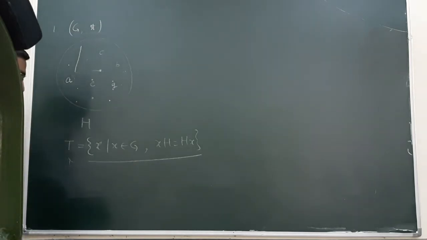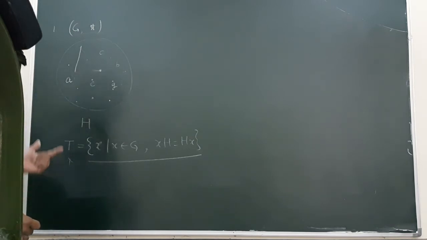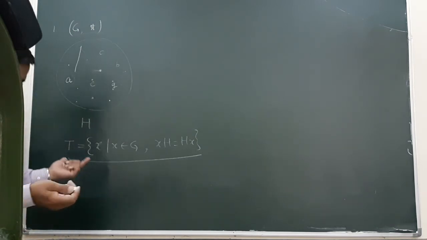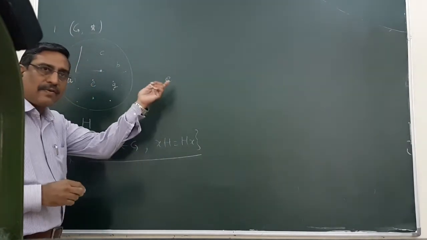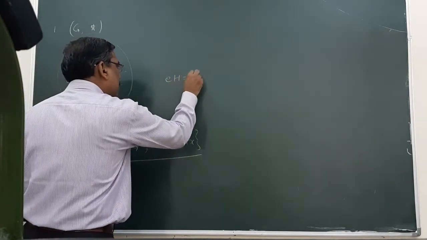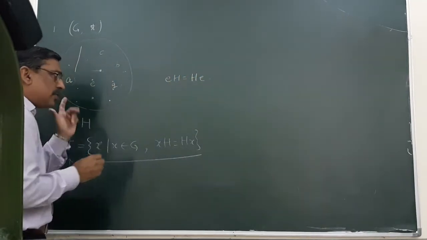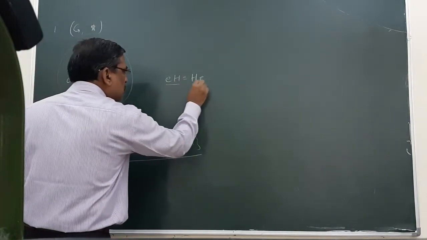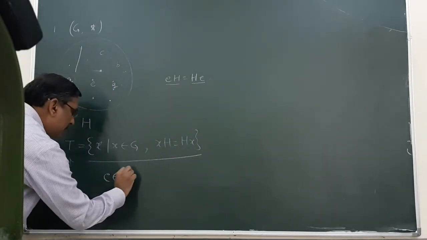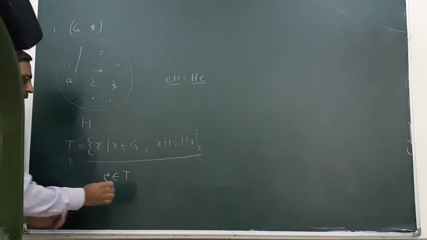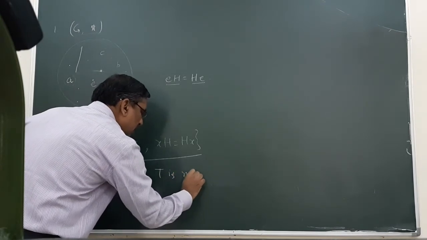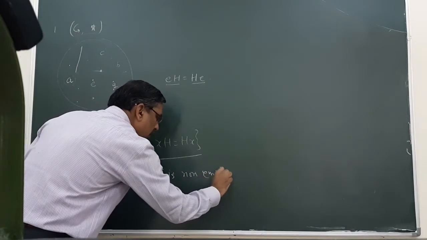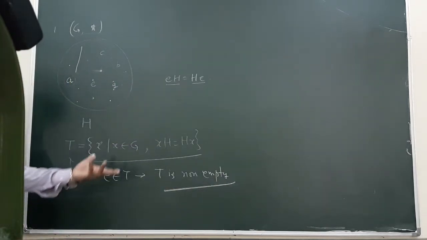Again with the same tactics, first of all we should prove that T is non-empty. T possesses some element. What we have to do? E is the easiest one. E, we know EH is equal to HE, always. E belongs to G. So, this holds, meaning E belongs to T. And E belongs to T, it means T is non-empty. T possesses some element.